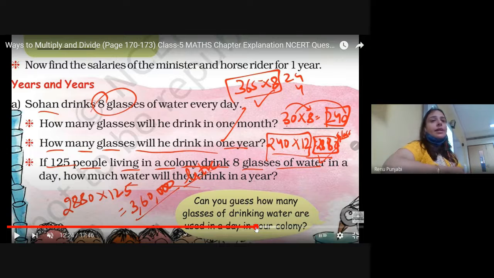First is 125 multiplied by 8 for the 1 day, multiplied by 12. You have not done anything. How will the 31,000 come?